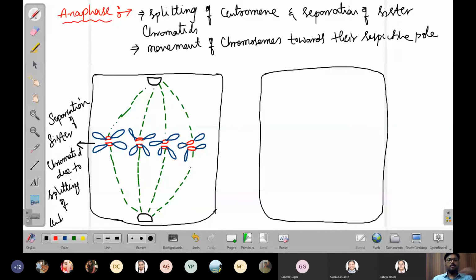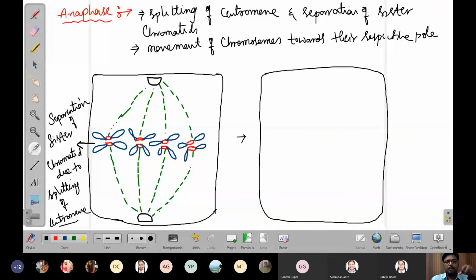So it happens. Now what will happen? In the second section, the movement of chromosomes starts. That means the spindle apparatus, or we can say the spindle fibers, start contracting and relaxing.